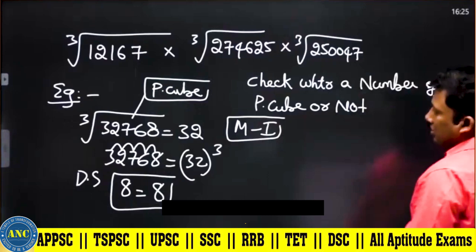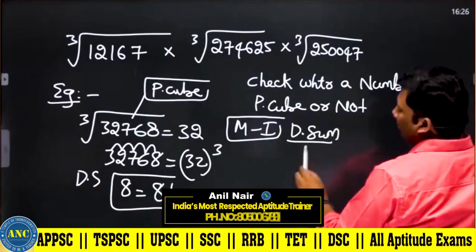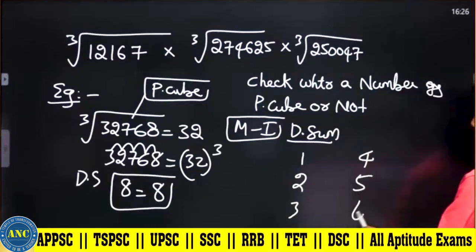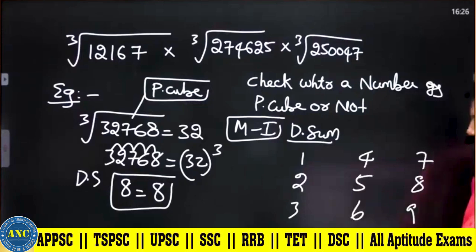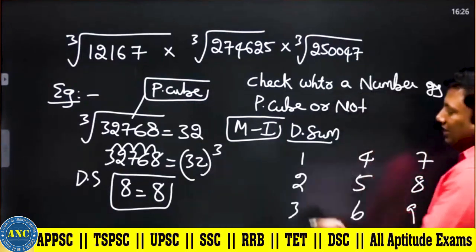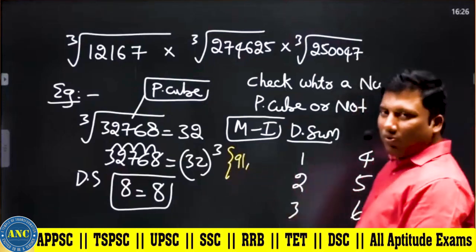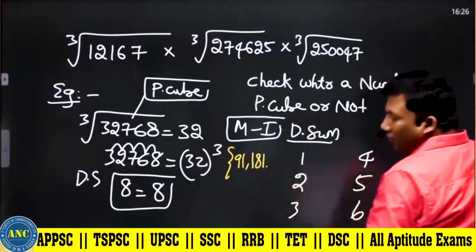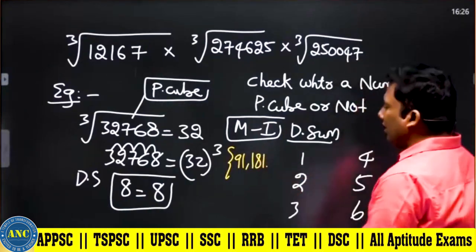Suppose I take a number, what will be the digital sum of that number? 1, 2, 3, 4, 5, 6, 7, 8, 9. If I take 91, what is the digital sum? 9 plus 1 is 10, it is 1. If I take 181, 1 plus 8 is 9, 9 plus 1 is 10, so 1.